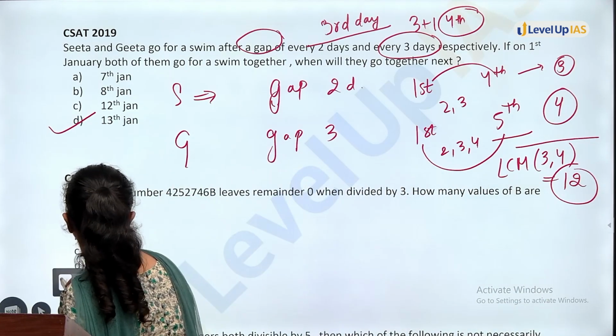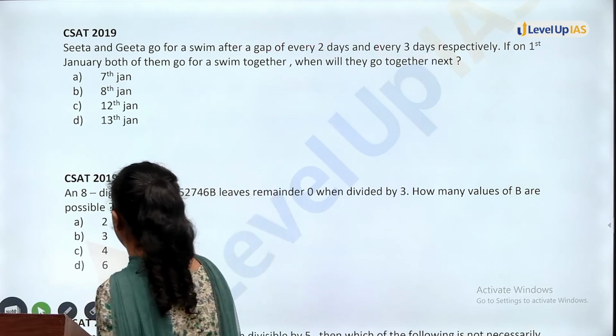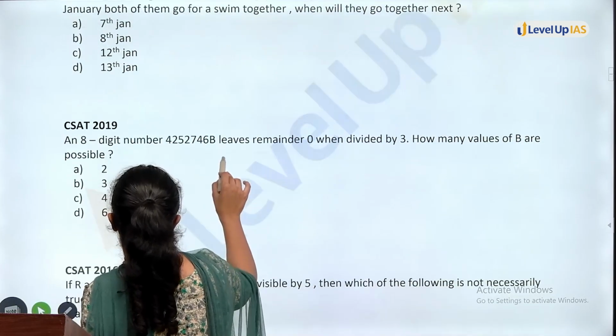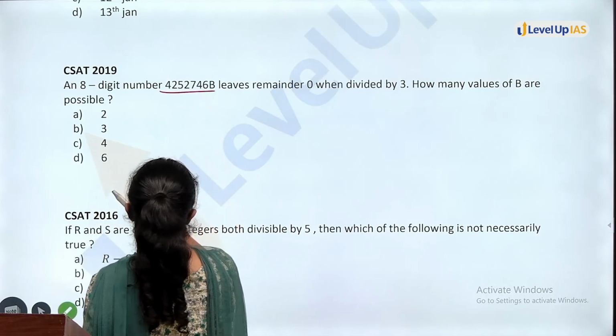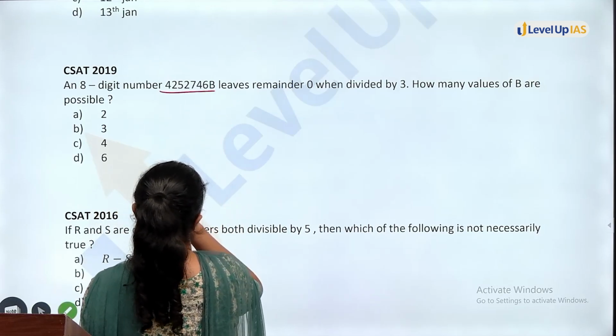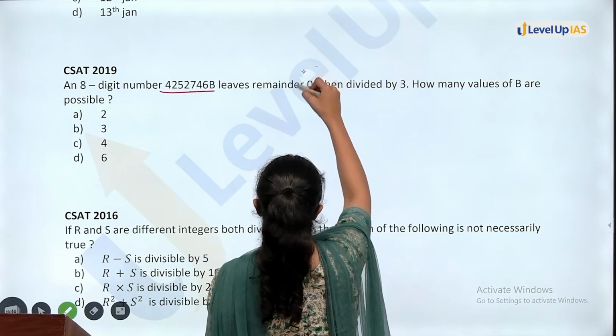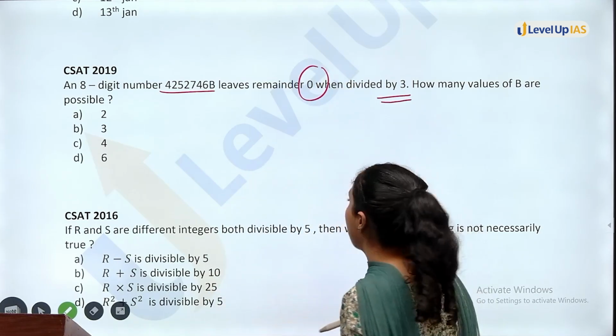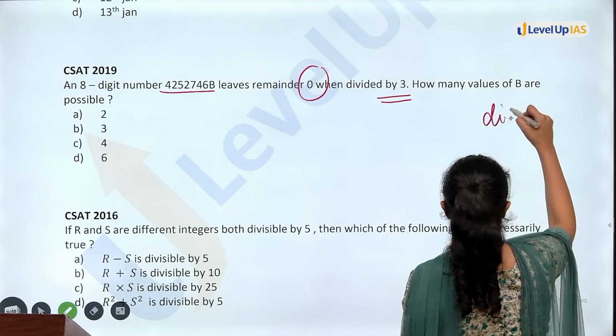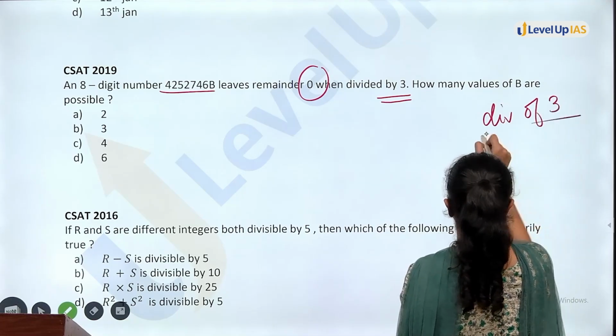Now, next question. An 8-digit number 4252746b leaves remainder 0 when divided by 3. Again, what is the examiner checking? Divisibility of 3. This you should know.